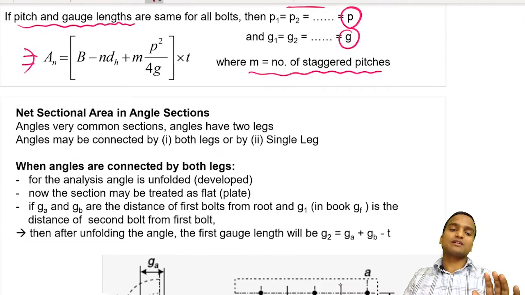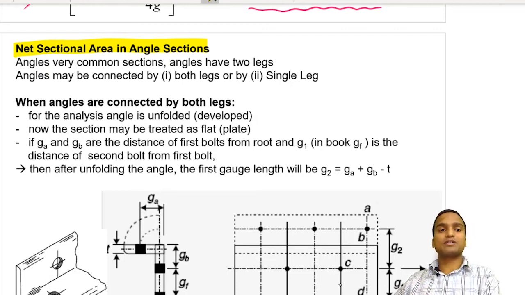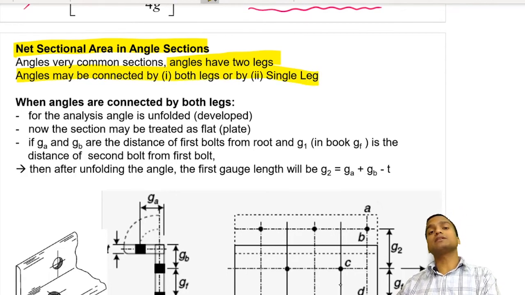Net sectional area in angle section is also calculated by a few formulas that are given in the IS codes, and we will be discussing that in our next video. Angles are rolled sections and they have rounded edges. Angles have got 2 legs, so angles may be connected by both legs or by a single leg.